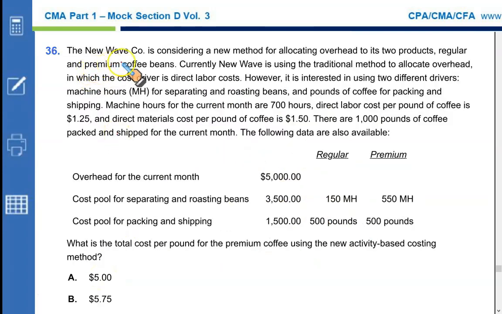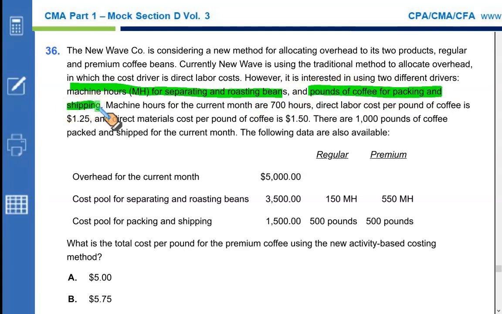The New Wave company is considering a new method for allocating overheads to its two products, regular and premium coffee beans. Currently, New Wave is using the traditional method to allocate overheads, in which the cost driver is direct labor cost. However, it is interested in using two different drivers: machine hours for separating and roasting beans, and pounds of coffee for packing and shipping.